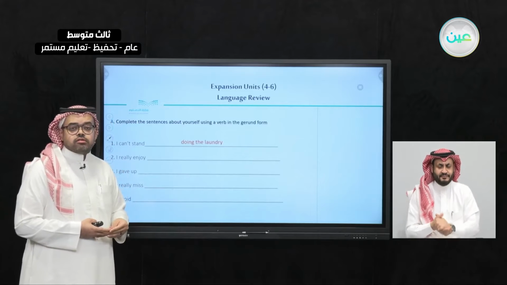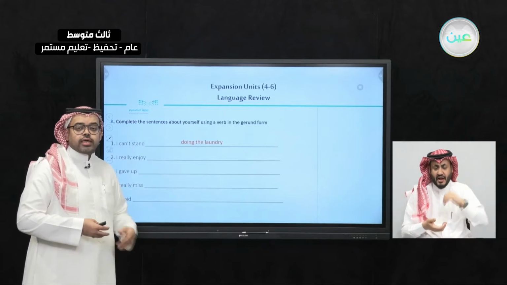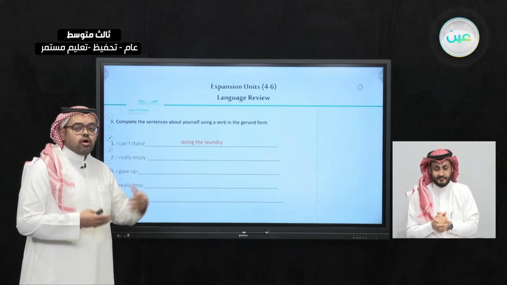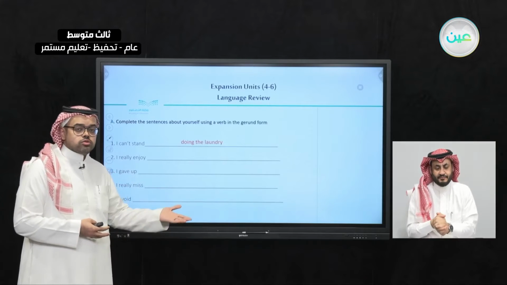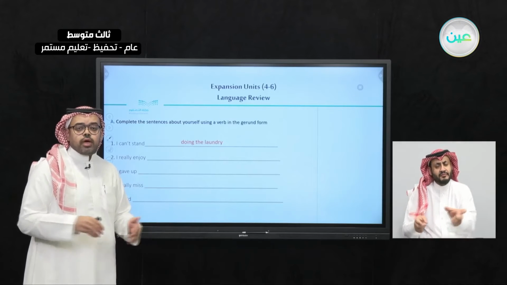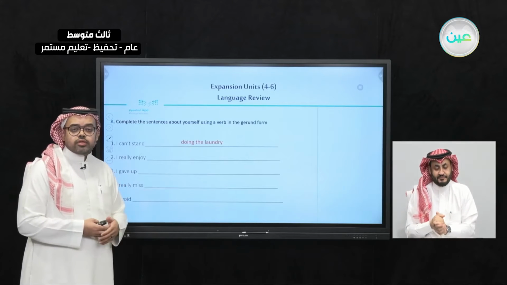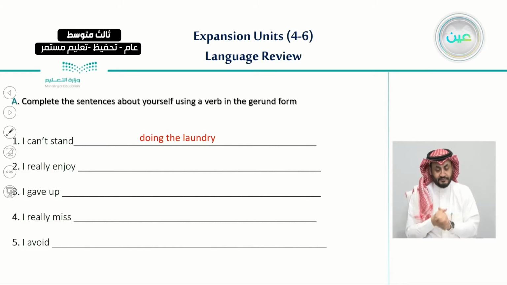I can't stand listening to my friend. I can't stand waking up late. I can't stand going to school late. So there are many things that you can pick from and say about the things that you can't stand. Let's move on to number 2.